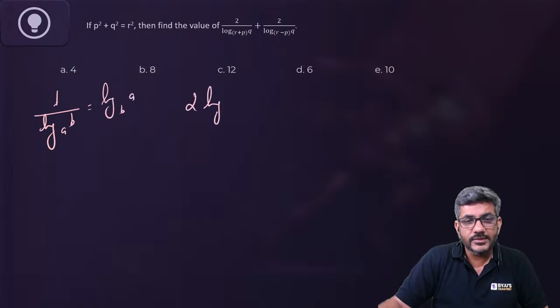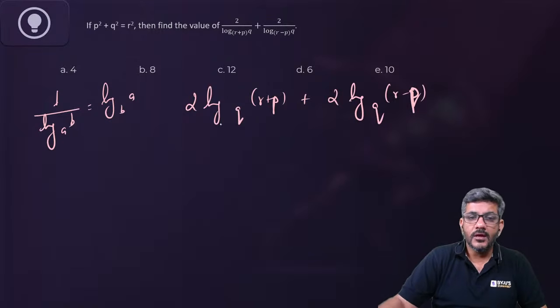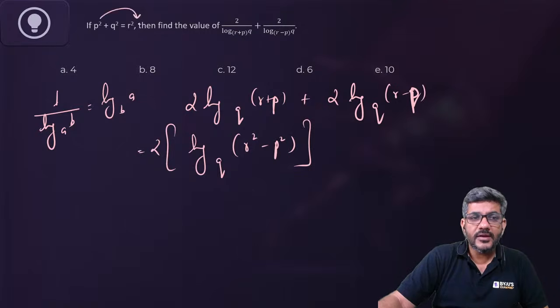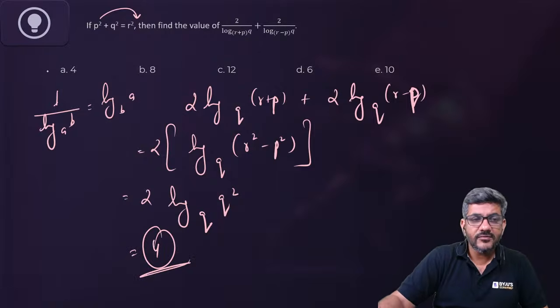It will become 2 into log of r plus p with base q plus 2 into log of r minus p, sorry, with base q. 2 will come common anyway, and log m plus log n is log mn, so it will become log of r plus p into r minus p, that is r square minus p square. What is r square minus p square from here? It is q square. So we have twice of log of q square with base q. This is 2. 2 into 2 is 4. Yes, 4 is the right answer for this question.